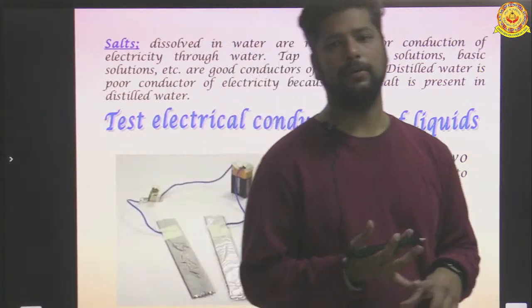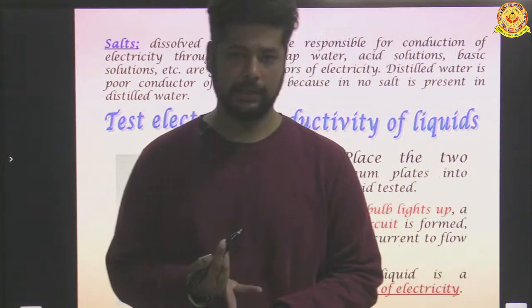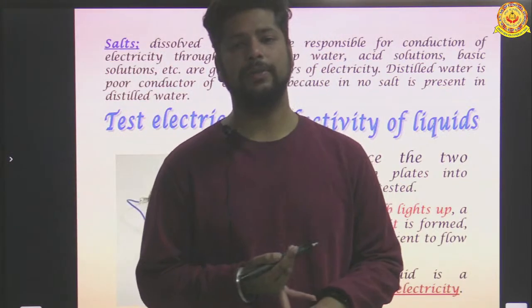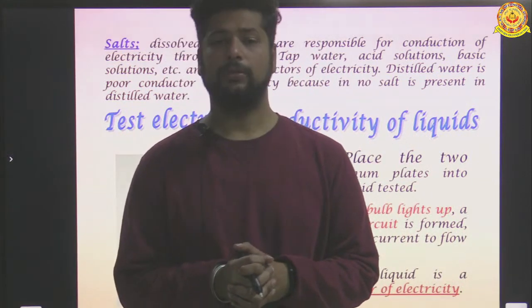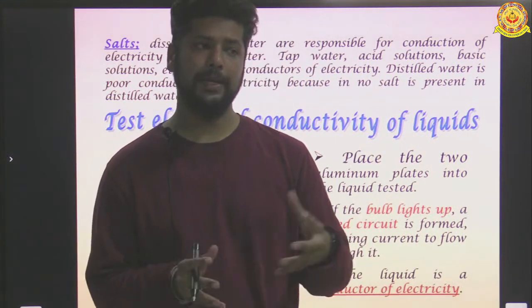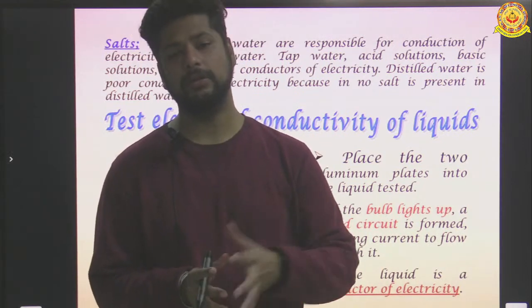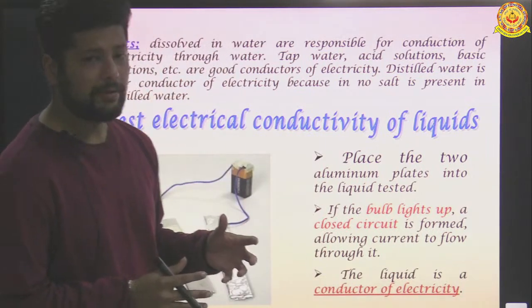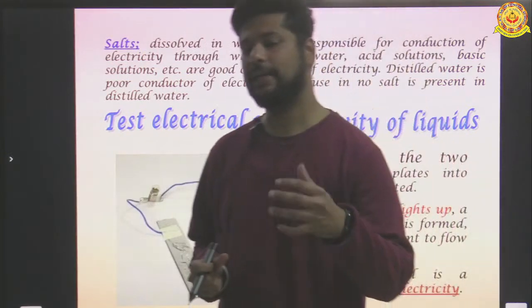Okay, you can get it from a drug store easily. And distilled water is available in our science lab also. Now when we are checking the conduction of electricity in distilled water, we can see that distilled water is not conducting electricity. So to make distilled water a good conductor of electricity, we have dissolved some salt in it. Because when salt is dissolved, the free ions get into the liquid.